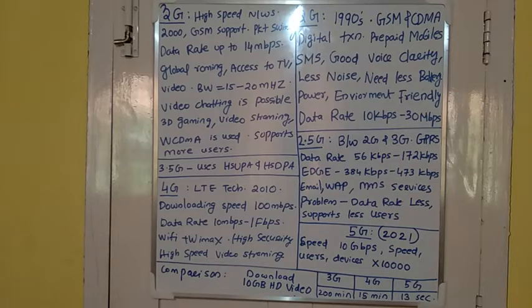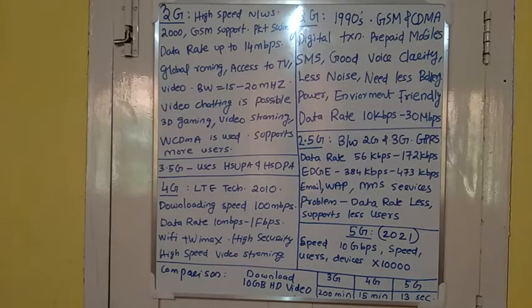The technology used is WCDMA. It supports more users, and the bandwidth is 15 to 20 megahertz. In 3.5G, it uses HSUPA and HSDPA systems. HSUPA means high-speed uplink packet access, and HSDPA is high-speed downlink packet access technology.